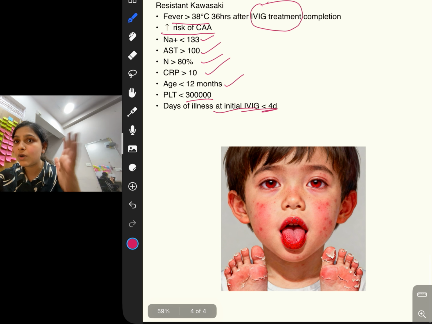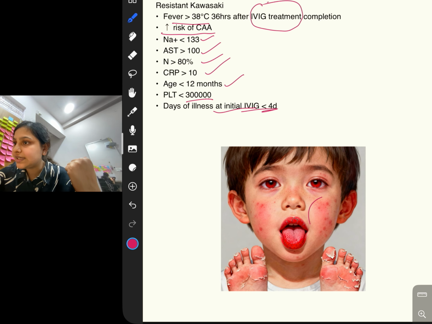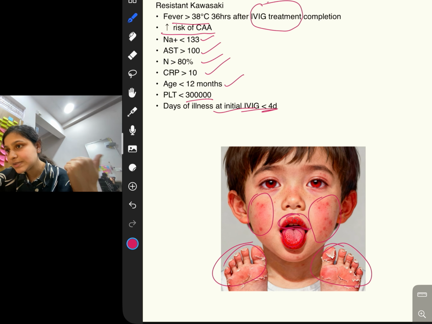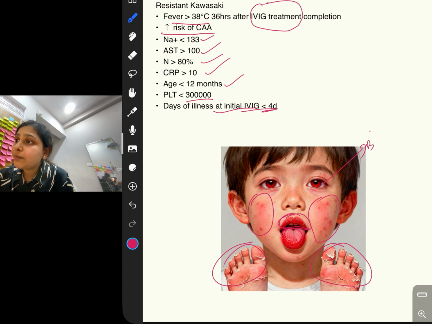This image shows how a Kawasaki child will look. You will see these rashes, this strawberry tongue, this lip erythema and cracking of lips, this periungual peeling of extremities, and bilateral non-purulent conjunctivitis.